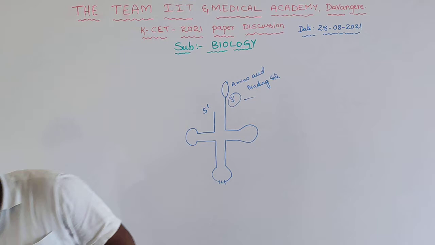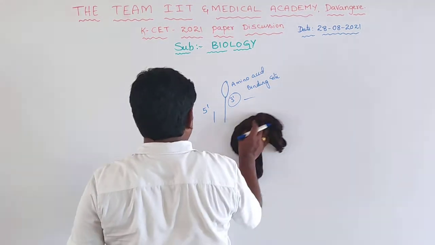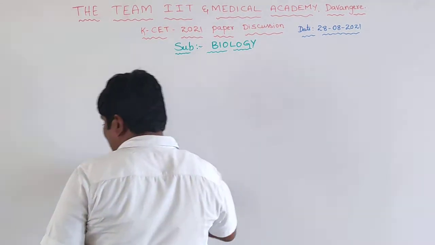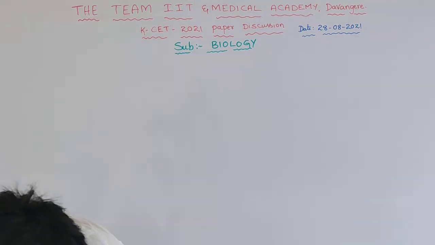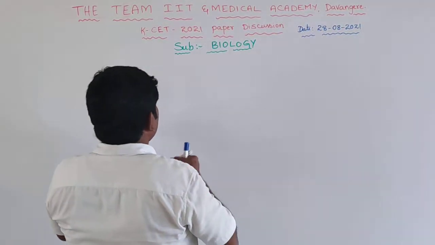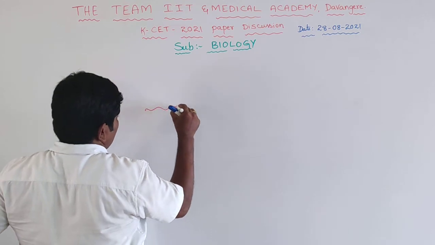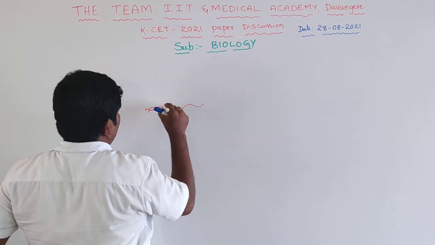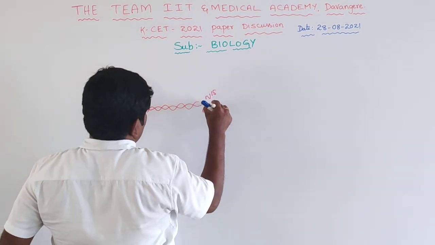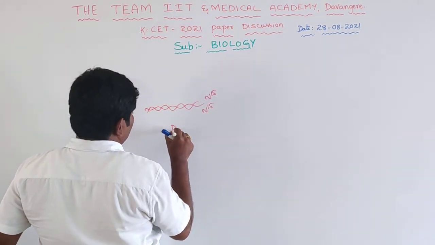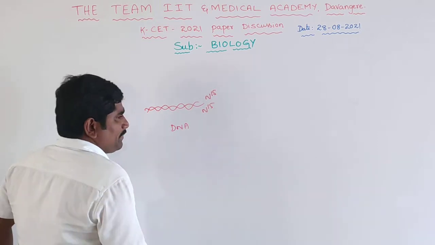See here, this question is a little bit tough. It can be said to be the toughest question in this paper completely. If you see, this is N15, this is N15, so N15 medium. Now let us take this N15 E. coli DNA. This is DNA of E. coli, and this is kept inside